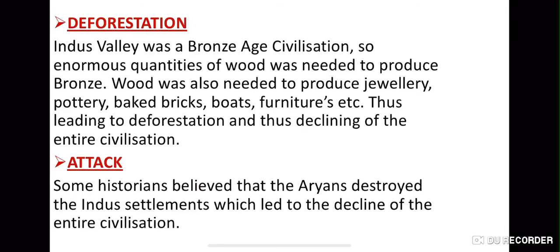Then there was attack. Next was the attack. It is believed that the Aryans attacked the Indus settlements and destroyed everything, which led to the decline of the entire civilization.